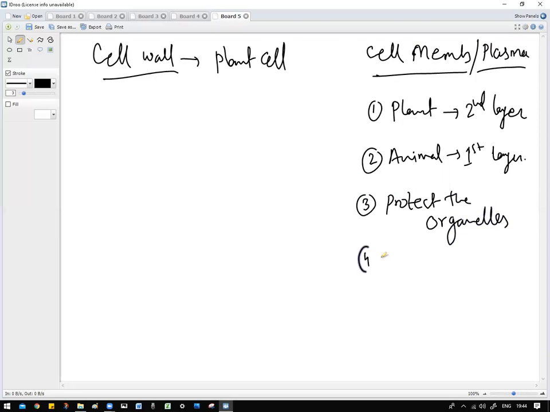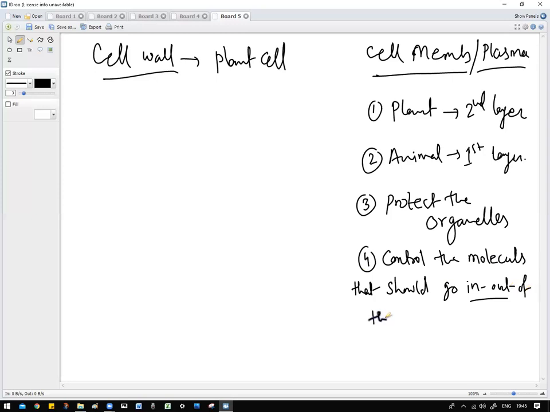Second, the plasma membrane or cell membrane also controls the molecules that should go in and out of the cell. And a very important part is that the cell membrane is made up of proteins and fats.